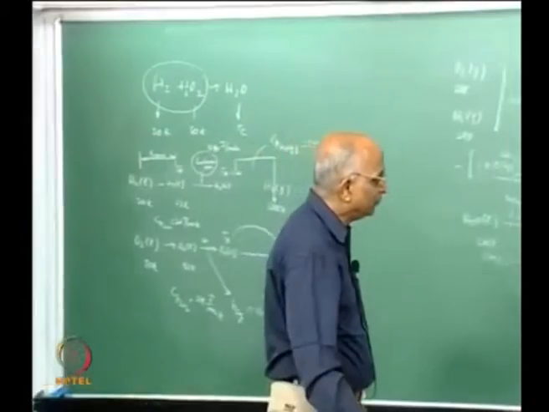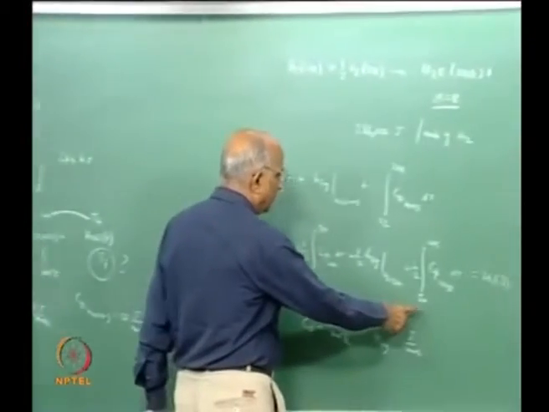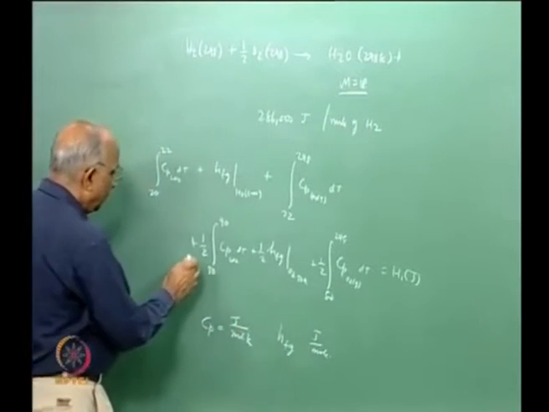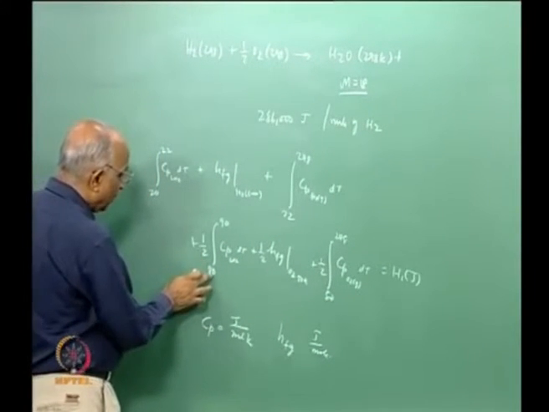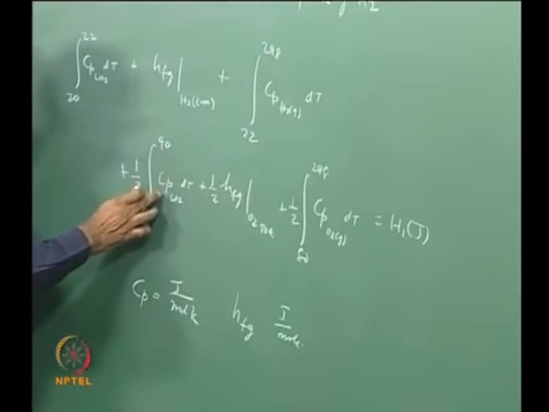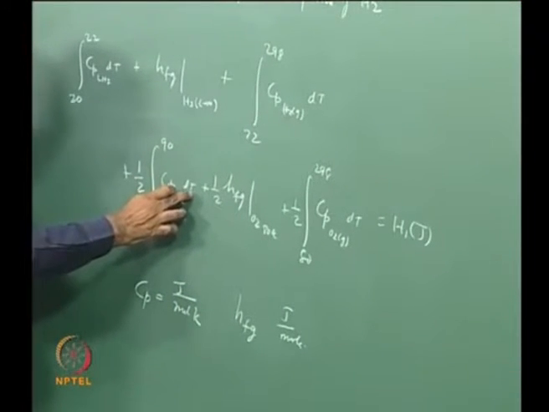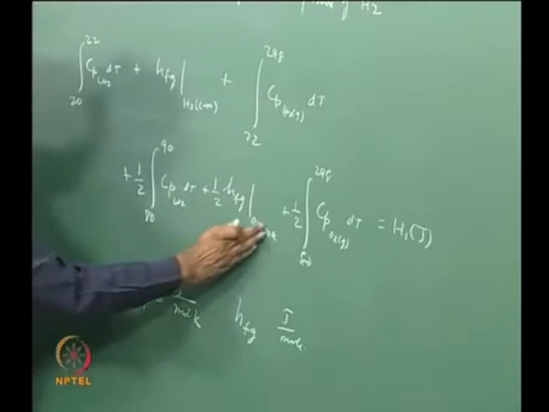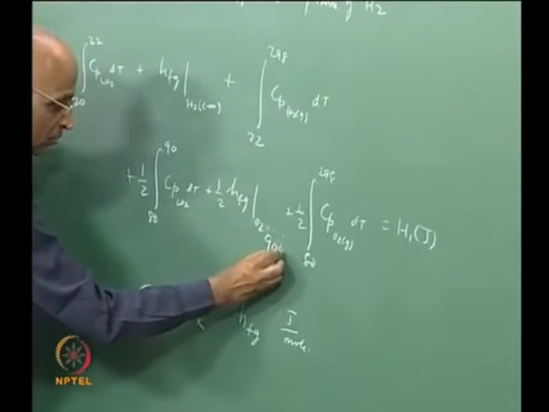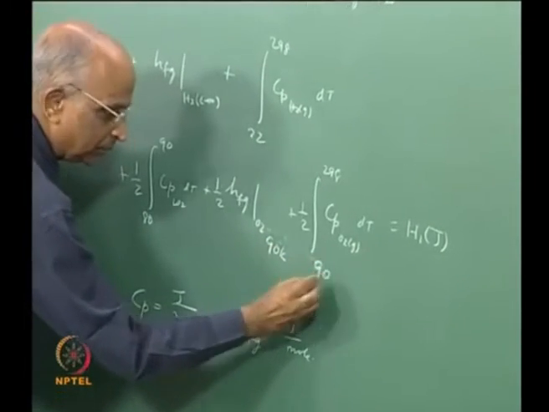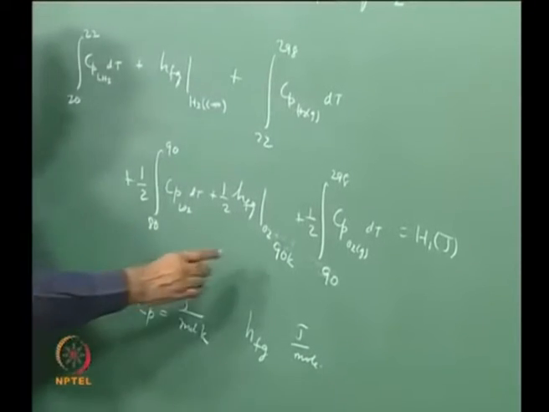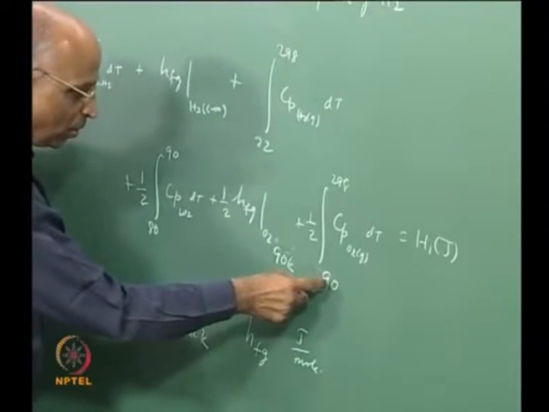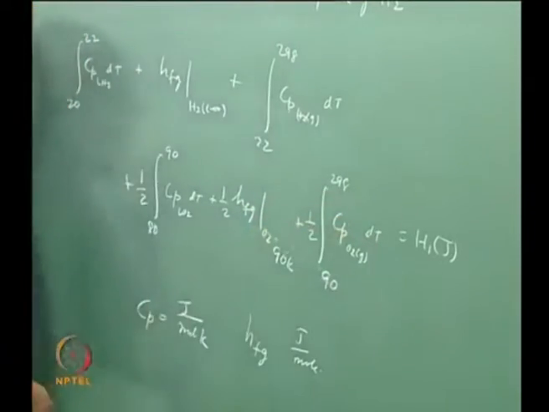Which one? Here, see what is it I have done? I took half mole of oxygen from the initial temperature to 90 degrees, it is a liquid, Cp of LO2 dT. Then I take half mole, convert it to vapor, it is again at the 90 Kelvin. Yeah, you are right, because we said that the boiling temperature is 90. You are right. That means this should have been at the standard, at the boiling temperature of 90 Kelvin. And this goes from the boiling temperature of 90 to 298, and this is what it is.